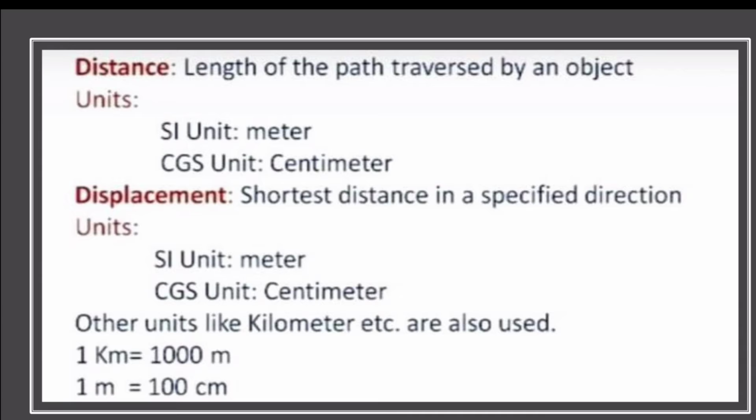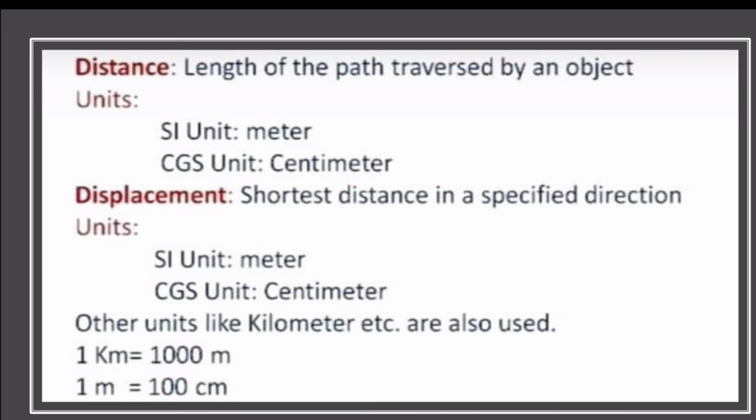Distance: the length of the path traversed by an object is called distance. Units: SI unit meter, CGS unit centimeter. Displacement: the shortest distance in a specified direction is called displacement. Units: SI unit is meter, CGS unit is centimeter.